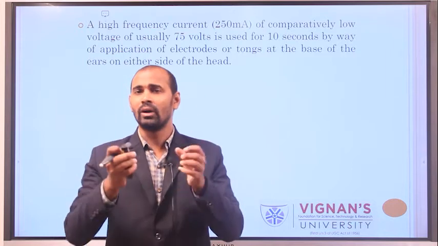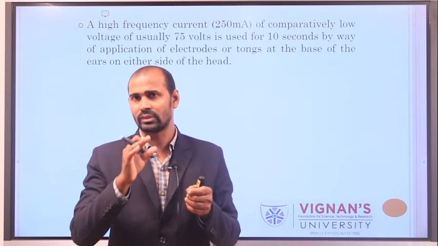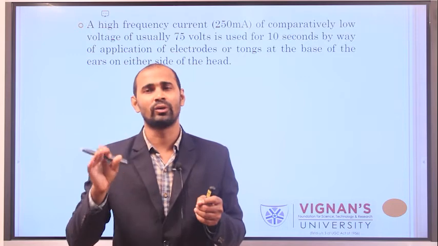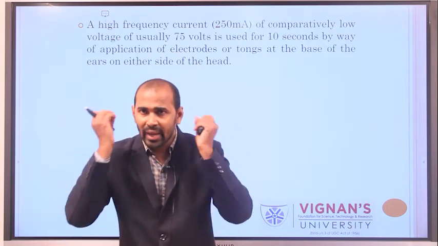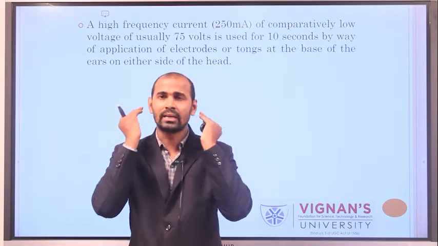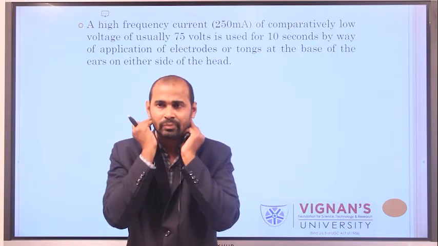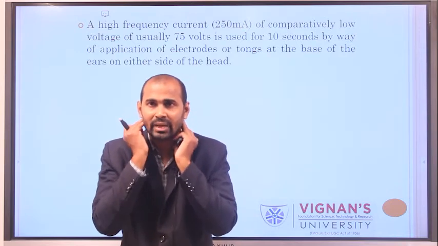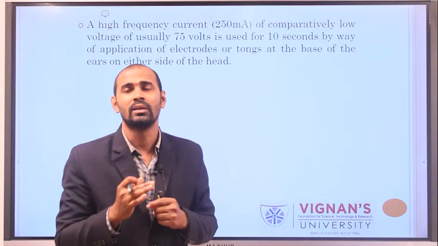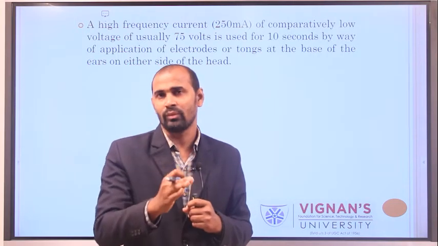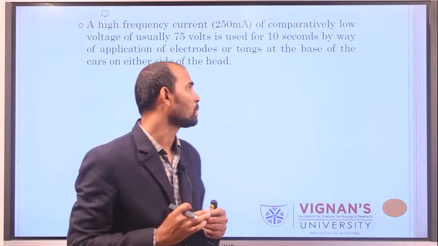If you give electrical stunning of 75 to 100 volts to the base of the ear of the animal, the current passes into the brain, and the animal is in an unconscious state for 30 seconds to 45 seconds.